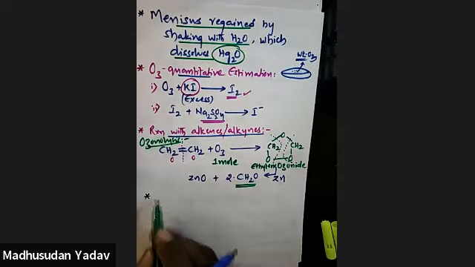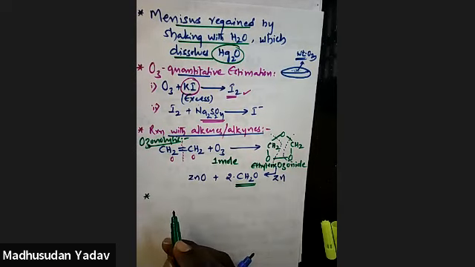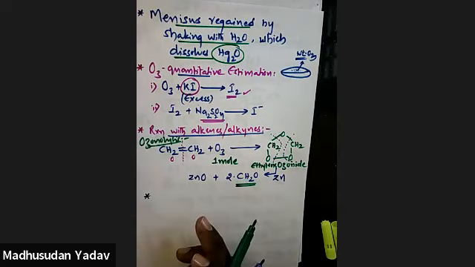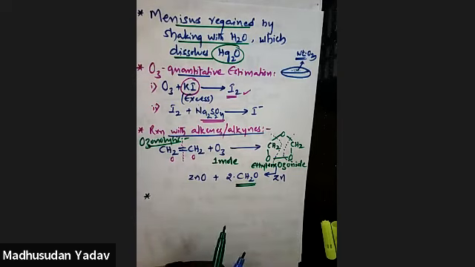Here, ozone is present in the stratosphere, right? But it also gets damaged by different gases which are exhausted from supersonic jet planes, or from refrigerator gases like freons, chlorofluorocarbons, CFC.